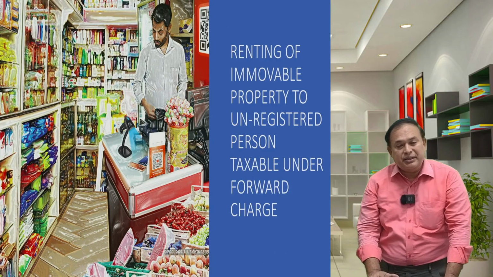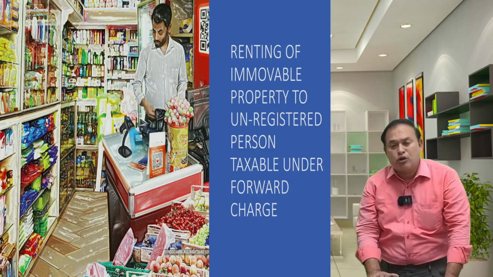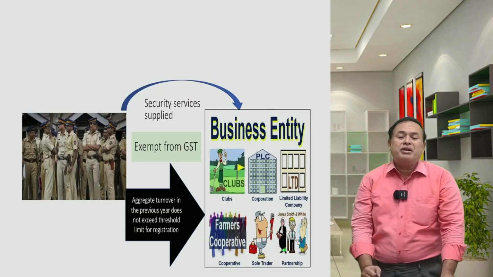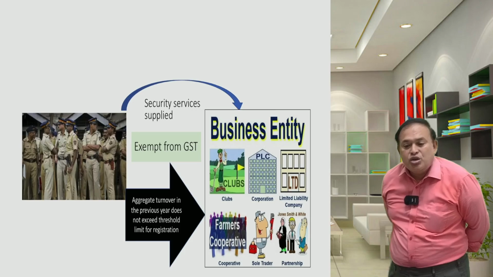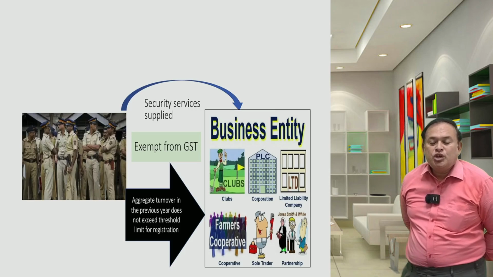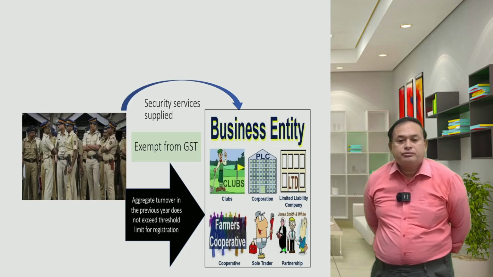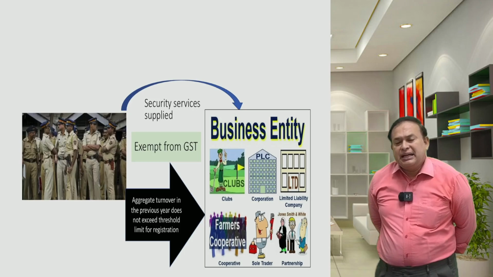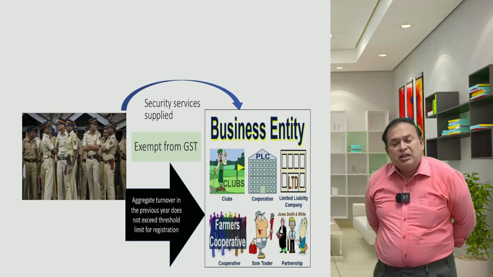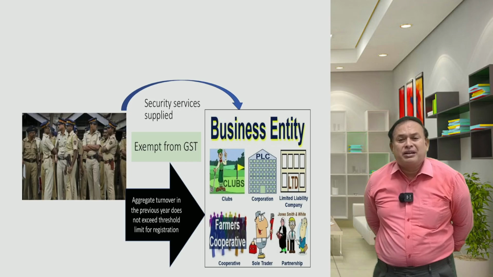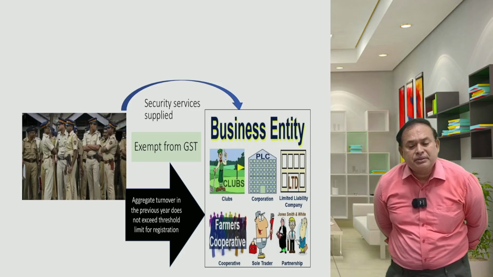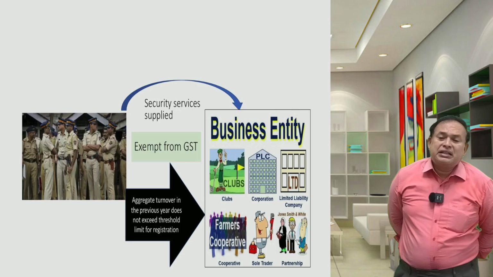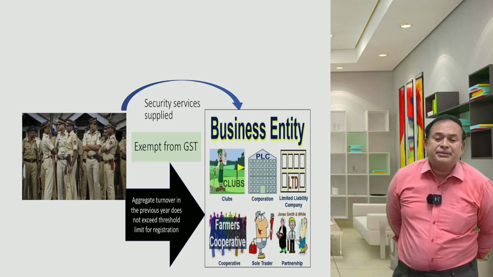Now coming to this point, supply of services by state government, central government, and union territory, as a whole government or local authority, providing these services to a business entity. In that case, if the recipient business entity's turnover in the preceding financial year has not exceeded the threshold limit for registration, the given supply of the government or local authority is exempted.